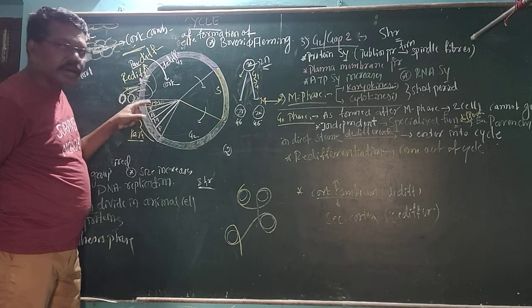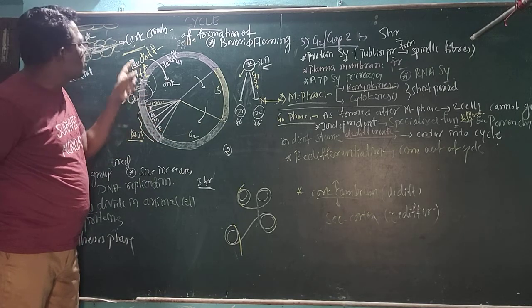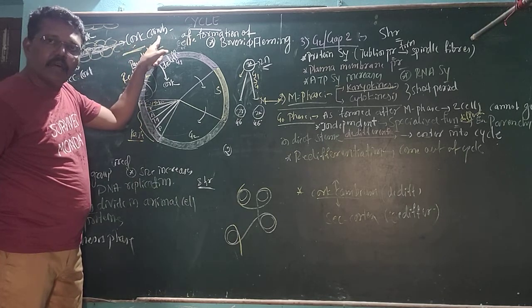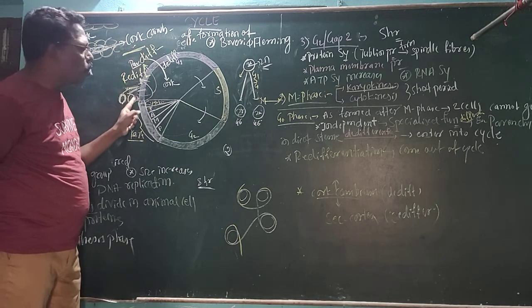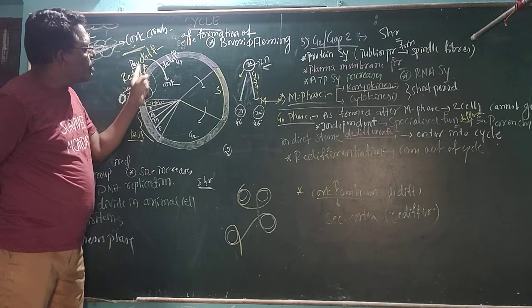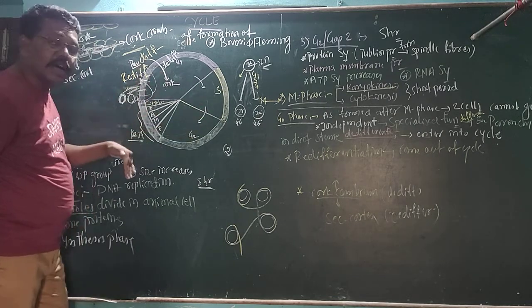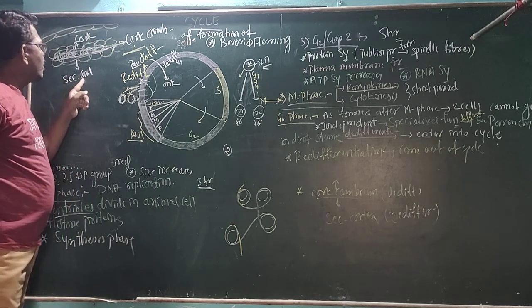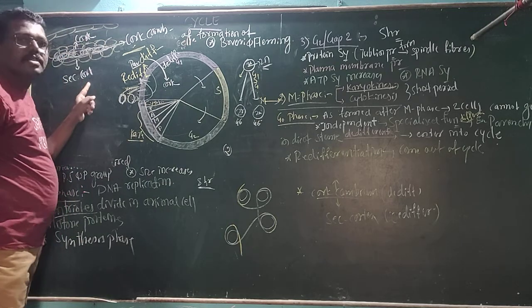They will give rise to a new type of cell, that is called cambium cell. Then these two cambium cells once again can't undergo the cell cycle. They will give rise to cortex as well as secondary cortex.